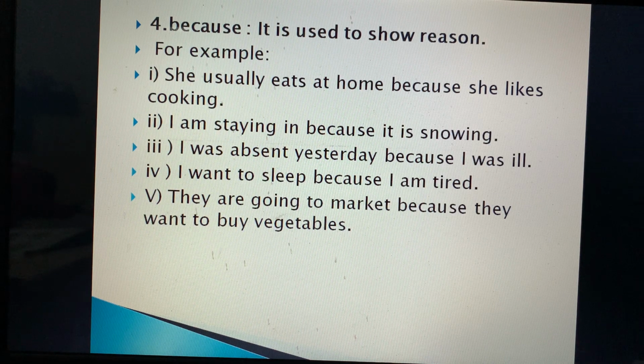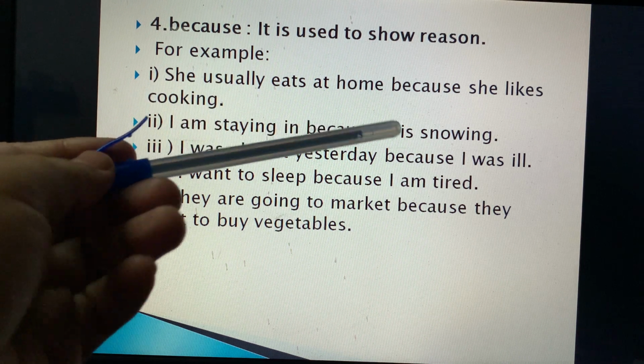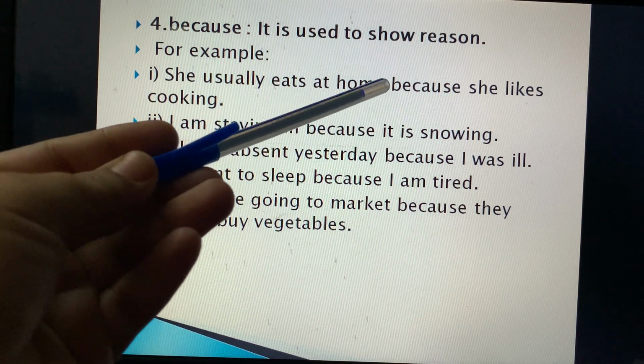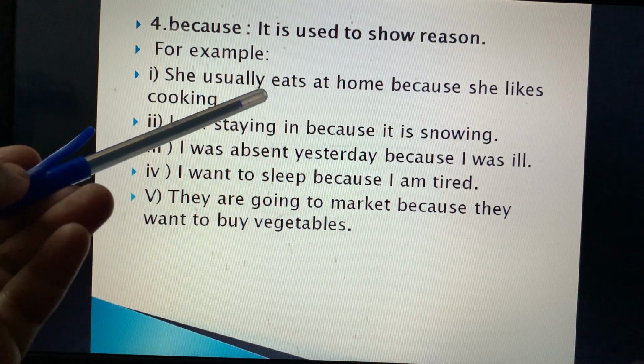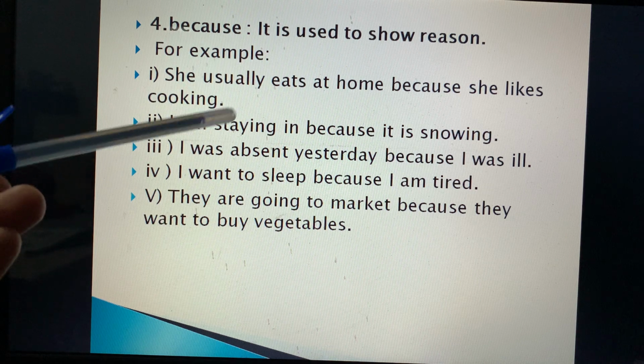Let us move on to the next. This is the fourth one. This is because. Because means किस लिए. There is a reason, to show the reason. Now look here. She usually eats at the home because she likes cooking. Because is the conjunction. वो घर पे क्यों खाती है? क्योंकि उसे cooking पसंद है.